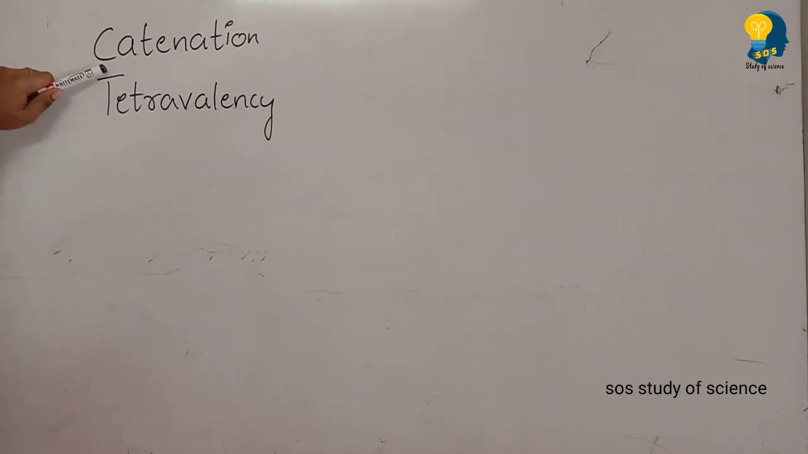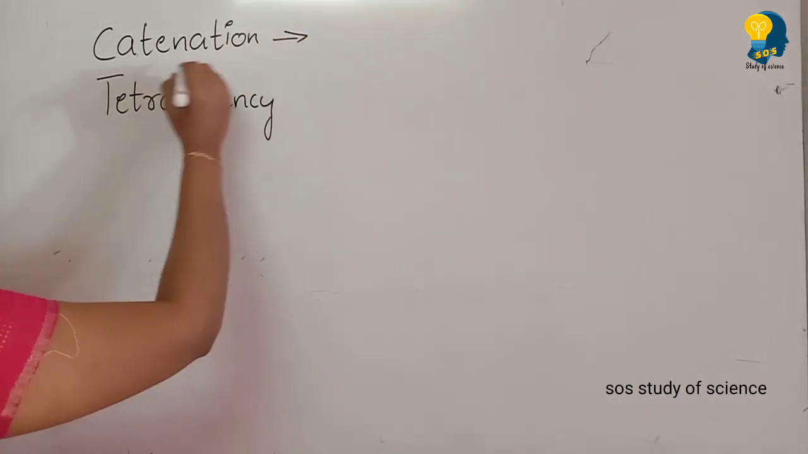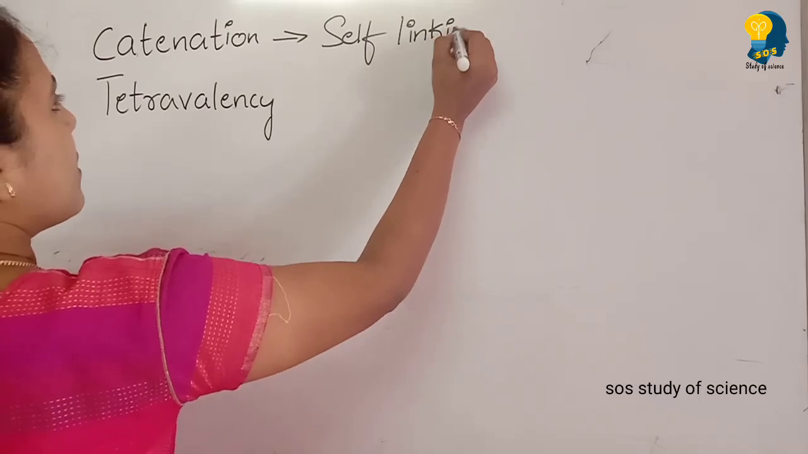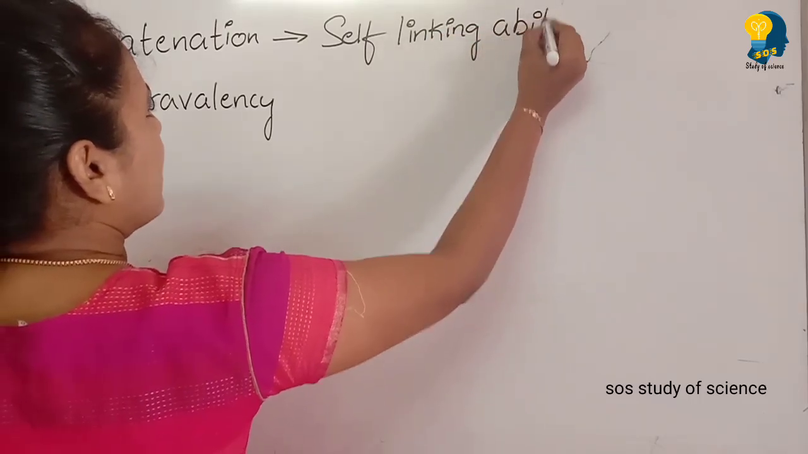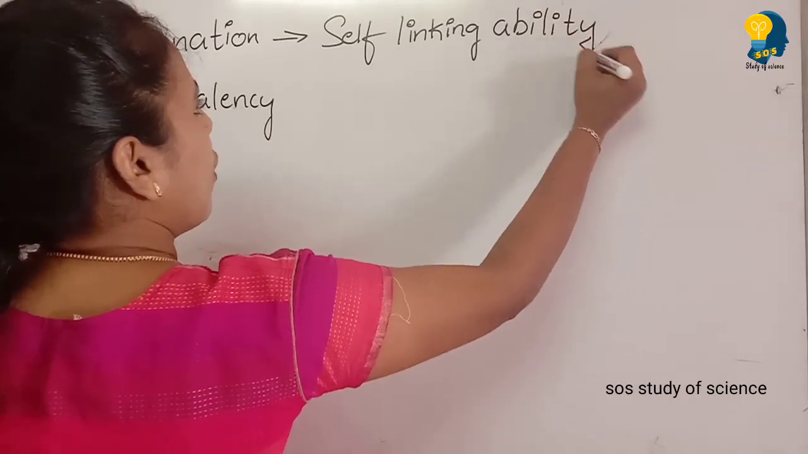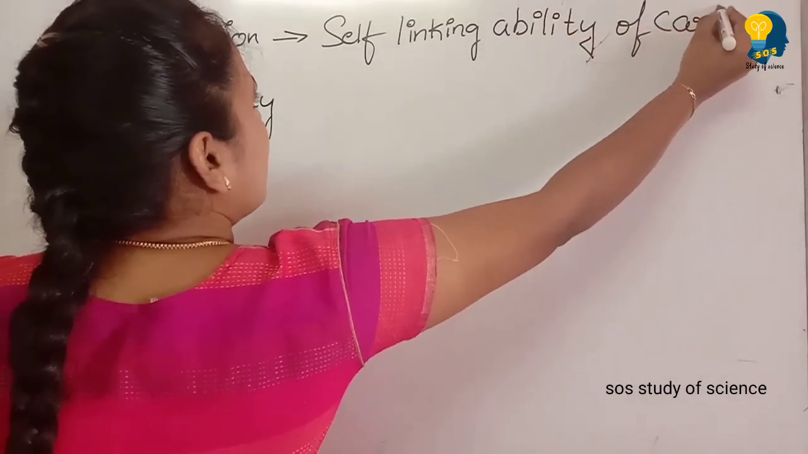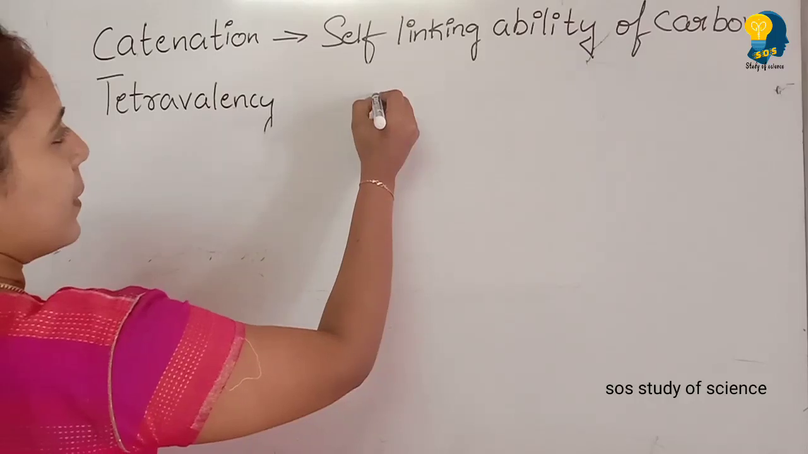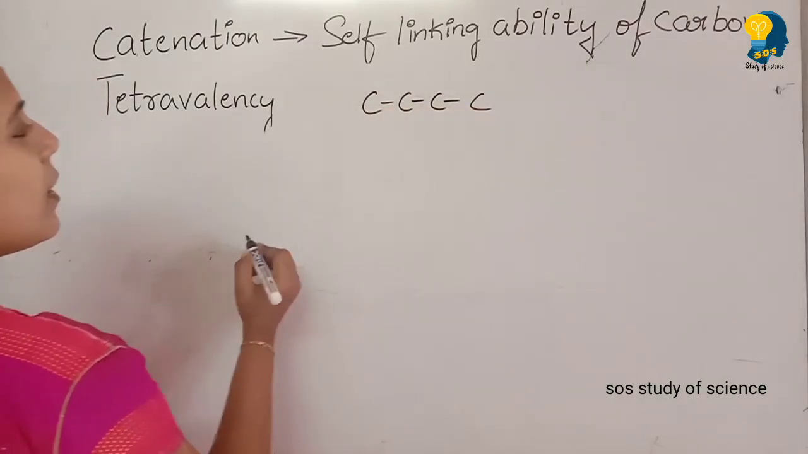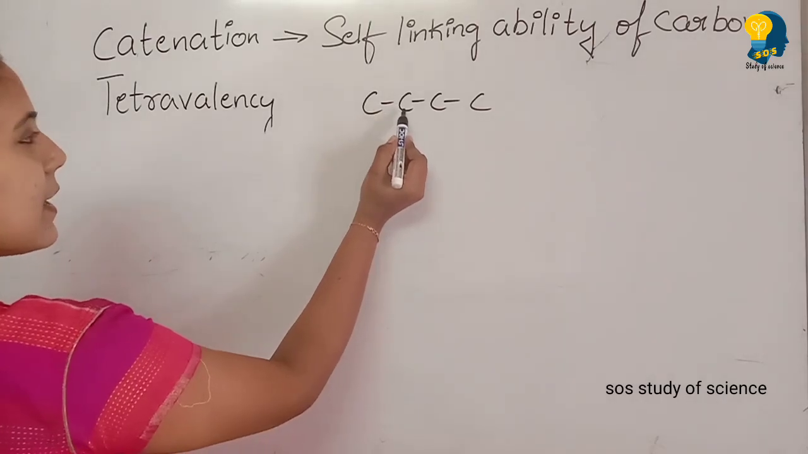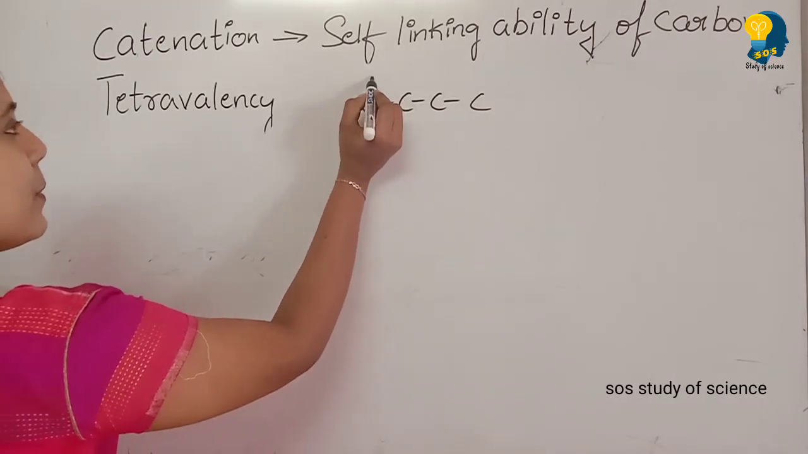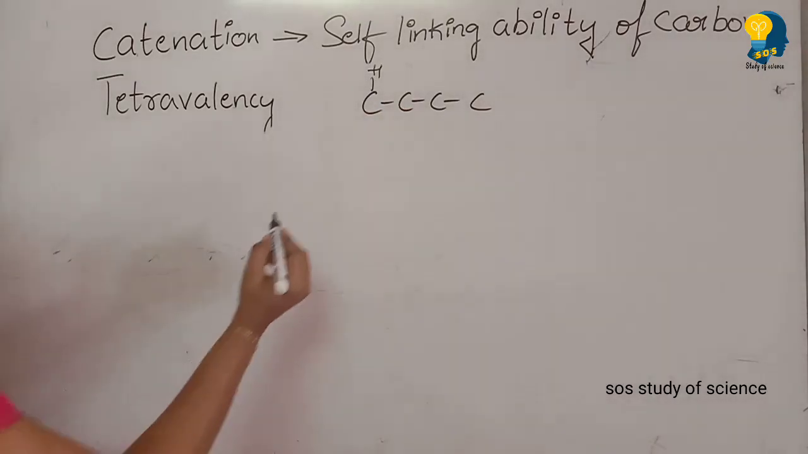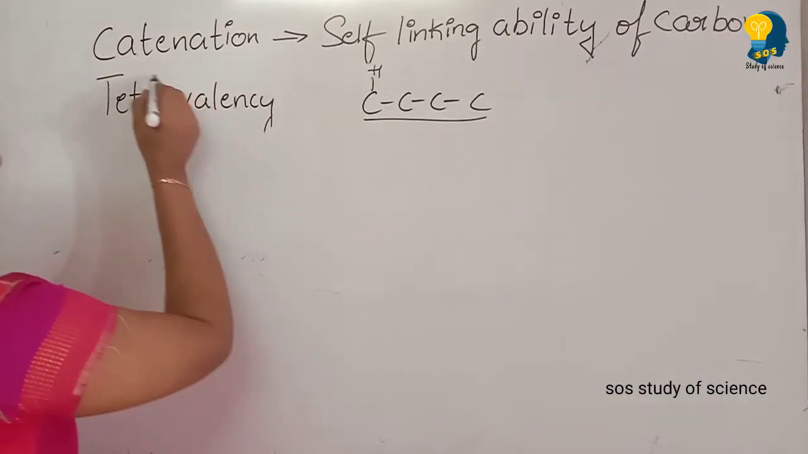What is meant by catenation? In simple terms, catenation is the self-linking ability of carbon. What is meant by self-linking? For example, if you look at this structure, you can observe that the carbon is linking with other carbon atoms. Apart from this, carbon also links with other atoms, that is, monovalent atoms. This self-linking ability of carbon we call catenation.